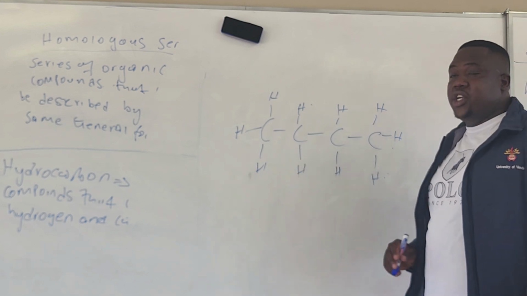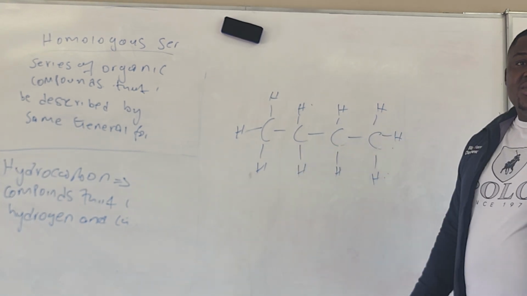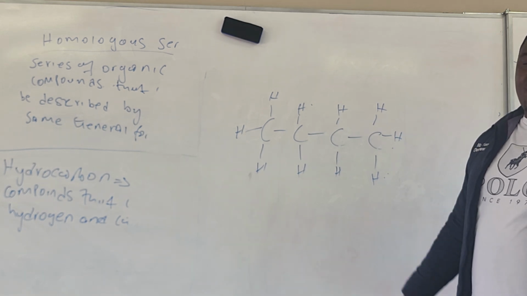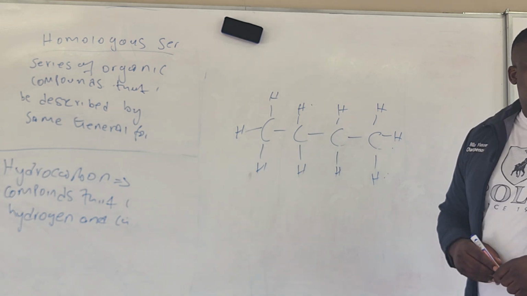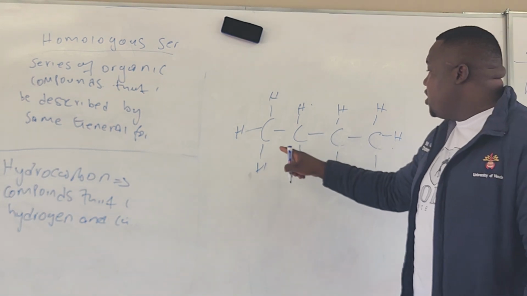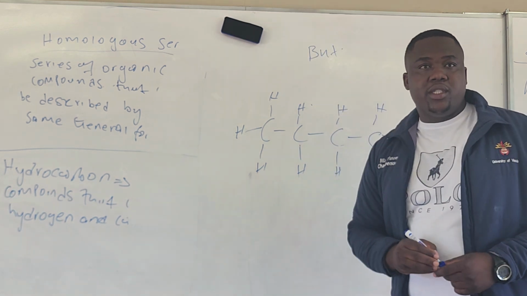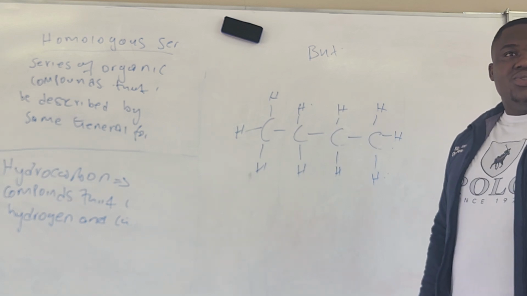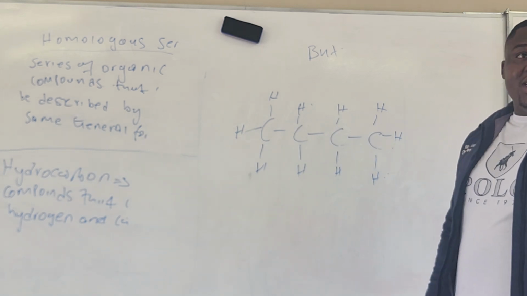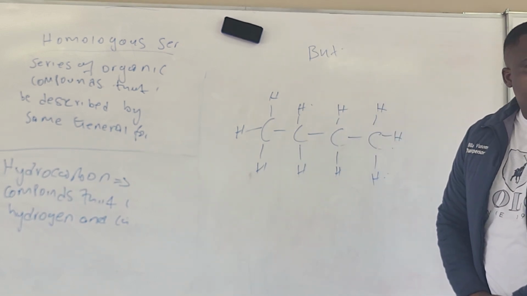How many hydrogens do we have? 1, 2, 3, 4. What does 4 mean? It means it has got 4 carbons. The name of this one, we're going to write what? But. We're going to write But. Okay, but. Is it an alkane?